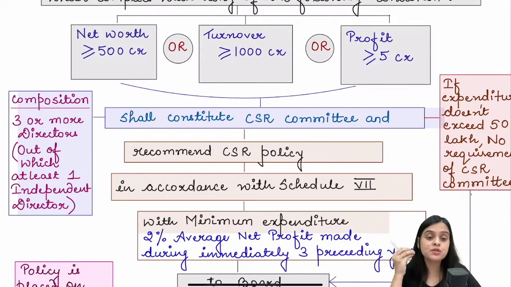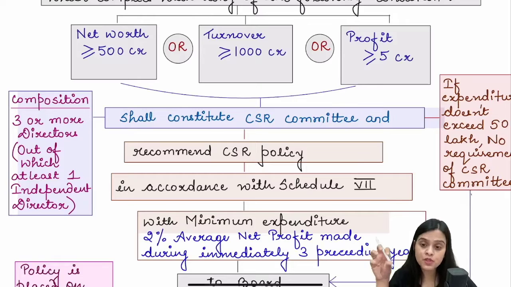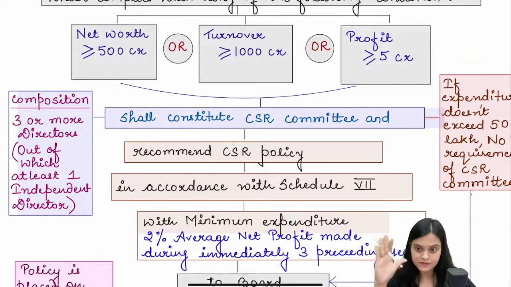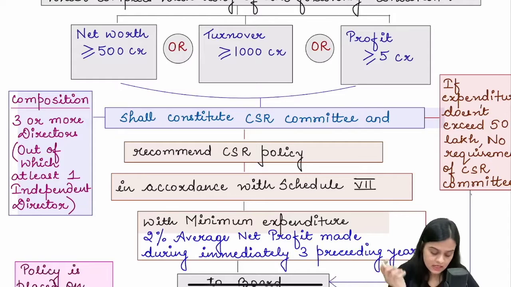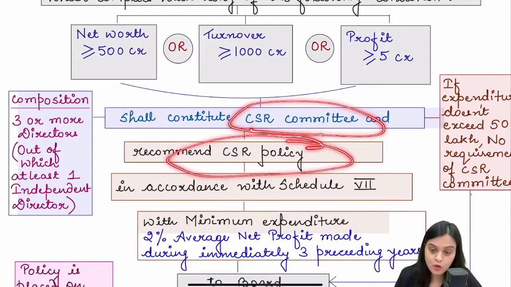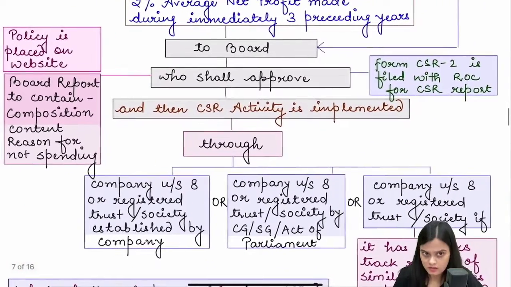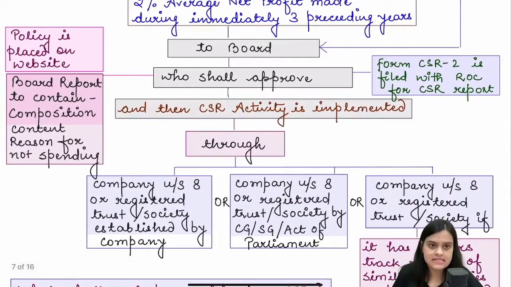It is made mandatory by law that at least 2% of your average net profit that you have made in the immediately preceding 3 financial years must be spent towards society. We have Schedule 7, where there is a huge list of possible CSR activities which you may undertake. So it depends upon the CSR committee to formulate this policy and recommend to the board, who is going to approve and thereafter undertake CSR activity.